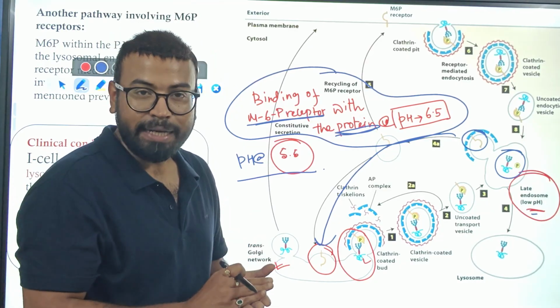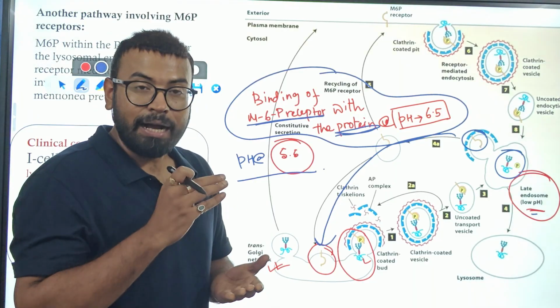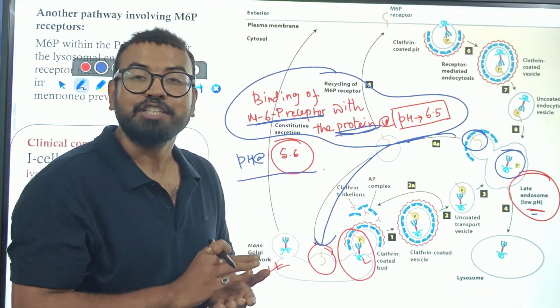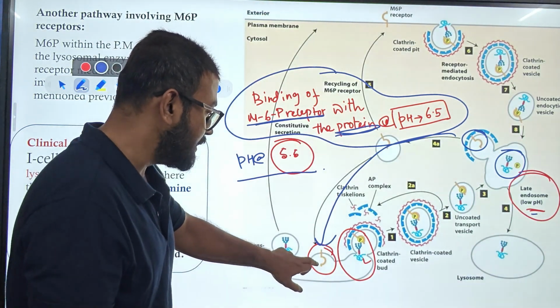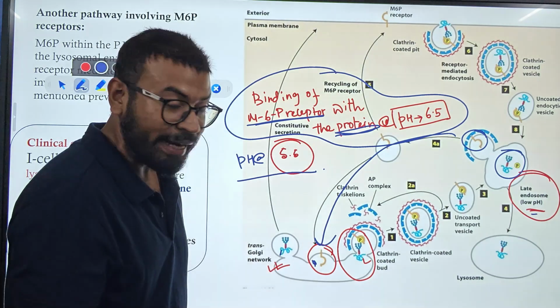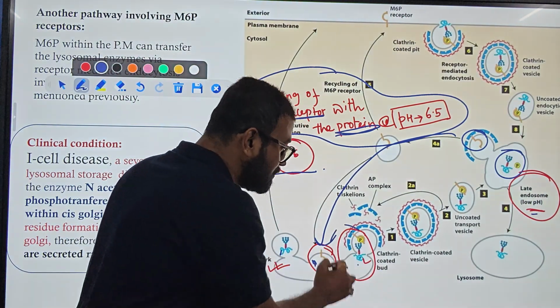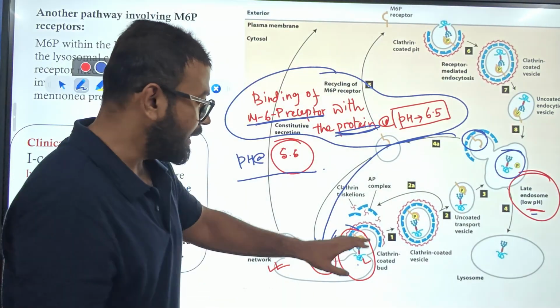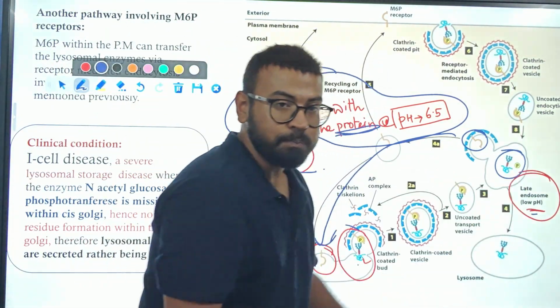After that, the protein with mannose 6-phosphate binds with the mannose 6-phosphate receptor, which is present in the trans Golgi. The protein and the receptor form a close association, and they are transmitted to the late endosome.